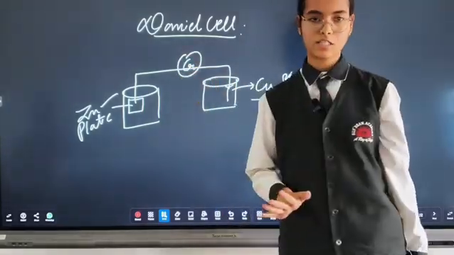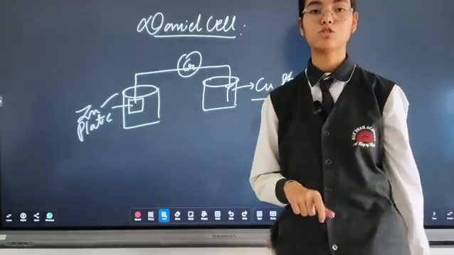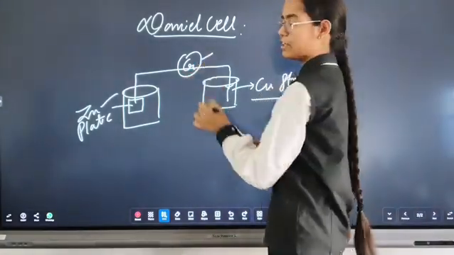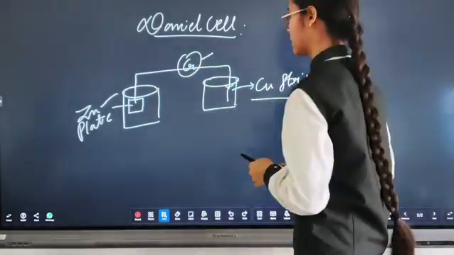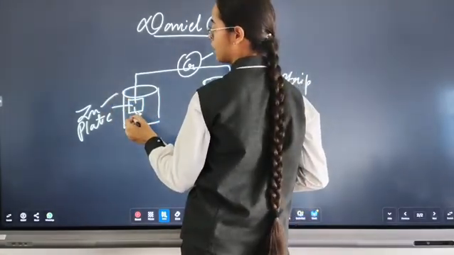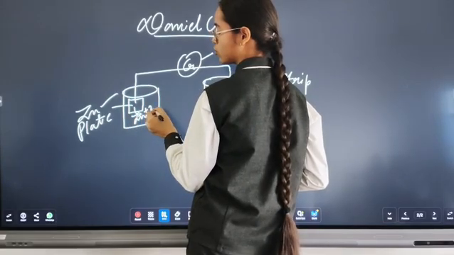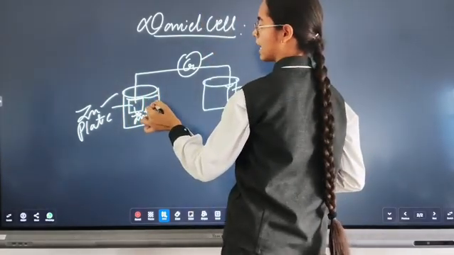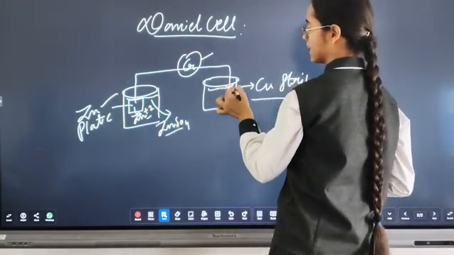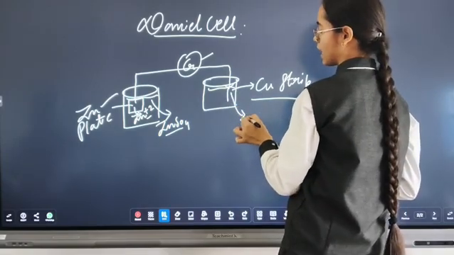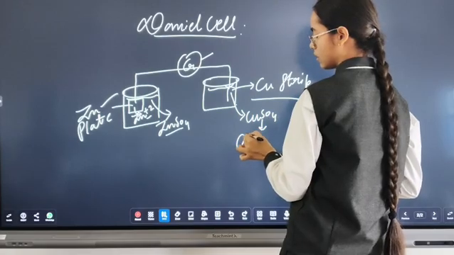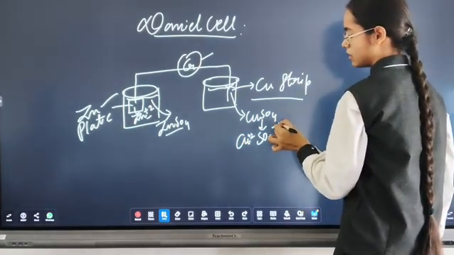Why a galvanometer? Why not a cell? Because in the Daniell cell we have to check for current, so we won't connect it with a cell. We will connect it with a galvanometer. It will help us identify the current. Now this zinc plate will dissociate into Zn2+ ions and it has the electrolyte ZnSO4. Similarly, here we have copper, with the electrolyte CuSO4, which will break down into Cu2+ and SO4 2-.